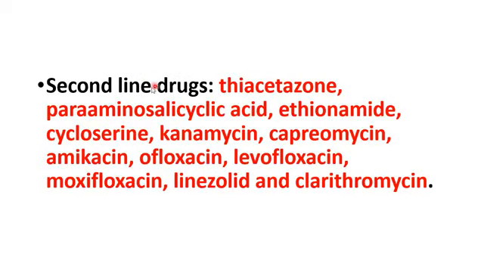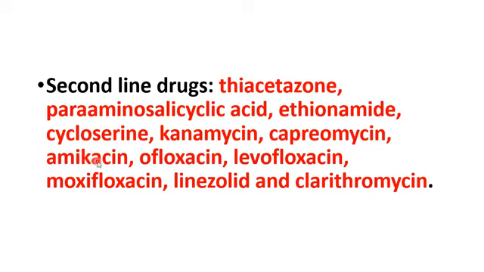Coming to the second line drugs, these are used in MDR-TB and XDR-TB, mainly in multi-drug resistant tuberculosis. What drugs do we have? We have thioacetazone, para-aminosalicylic acid, ethionamide, cycloserine, and other drugs belonging to aminoglycoside groups like kanamycin, capreomycin, and amikacin.